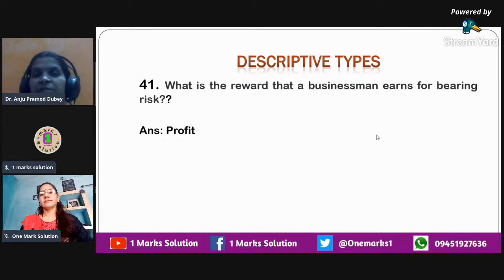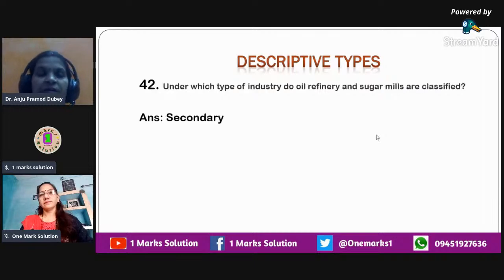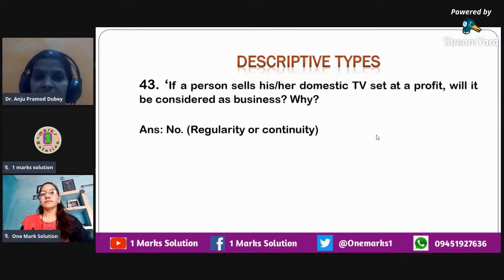What is the reward that a businessman earns for bearing risk? It is profit. Everybody, by now, all of you should know by heart that a businessman bears risk and he gets profit in return. Under which type of industry do oil refinery and sugar mills get classified? So they fall under the category of secondary industries.